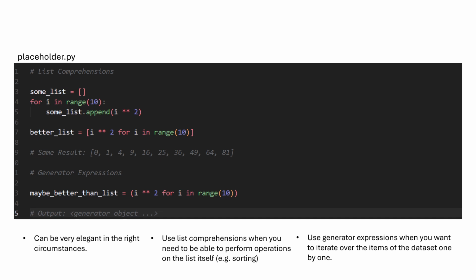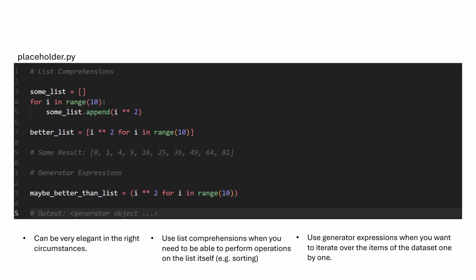Let's say we want to compute a bunch of squares and put them into a list. You could do this with a for loop, pushing back new elements with each iteration, and many languages would very well have you do it this way. In Python, though, you can simplify this process to one line, which is not only more concise, it's also faster. This is because list comprehensions are seriously well optimized in Python. Fun fact, they're actually implemented in C. Unlike the traditional approach, which requires repeated calls to the append function over and over again.